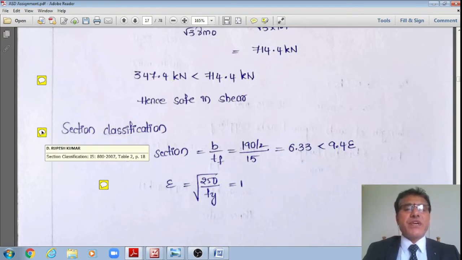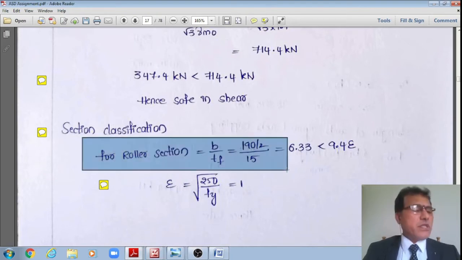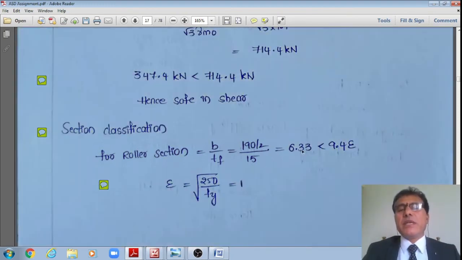This section classification will be done as per table 2 of IS 800, page number 18. For rolled steel section b by tf, I do have the width of the flange as 190. Therefore, the outstanding leg is 190 by 2, which is 95 mm, divided by thickness of the flange 15. Therefore, this ratio will work out to 6.33.